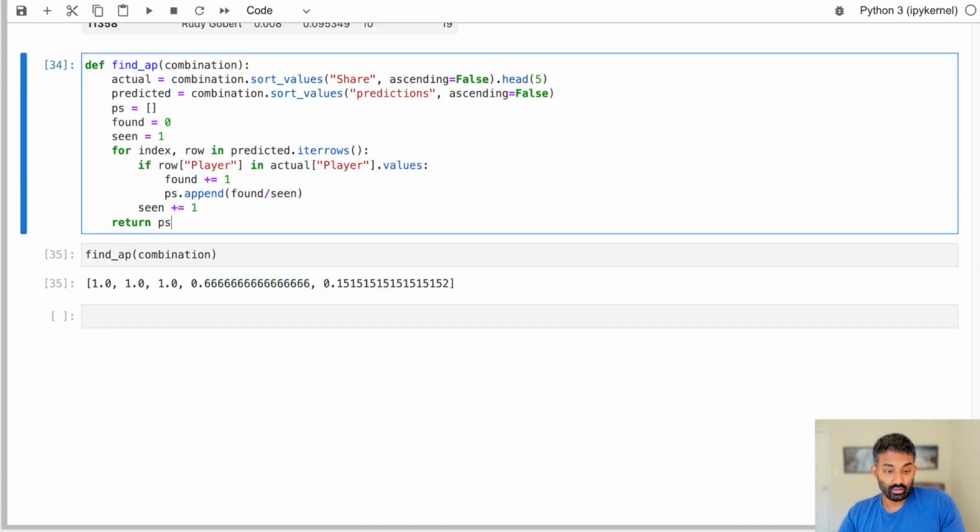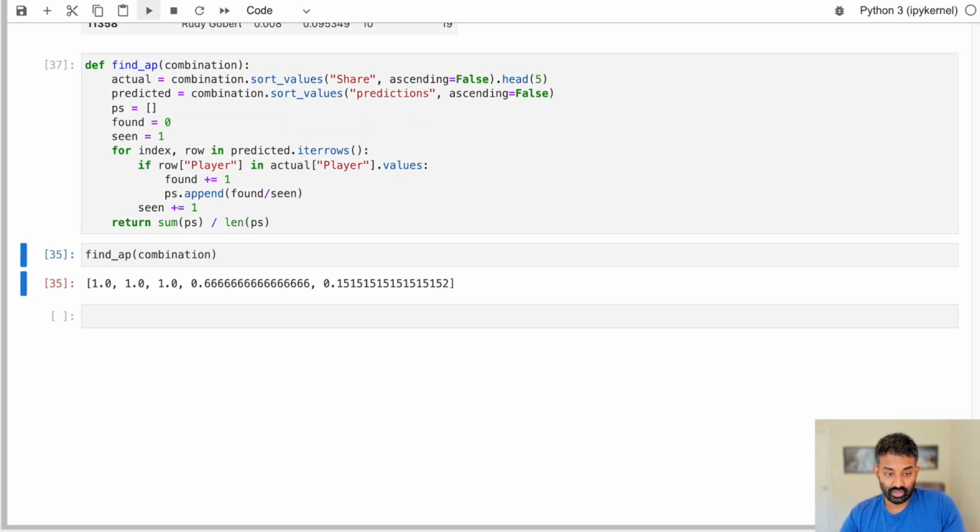And what we need to do is actually just aggregate these. So find the sum divided by the length to actually get our error metric. Our error metric here is 0.76. And a 1 would be perfect, meaning our first 5 predictions were all the actual MVPs. So the lower this gets, the longer it actually took our predictions to find the correct MVPs. So we want this to be as high as possible.